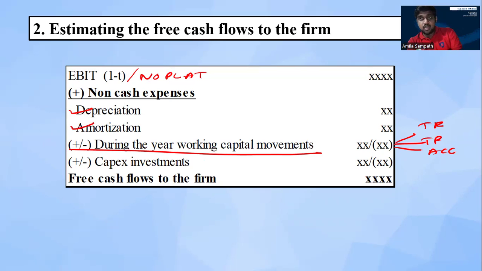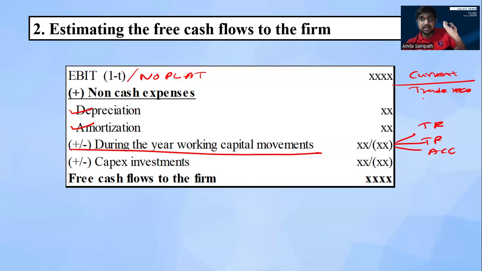Then I hope all of you have an idea about how we can identify the cash movements from our working capital. When we consider the asset side or the current assets, let's assume trade receivable. If this year's trade receivable is less than the previous year's trade receivable, we can consider it as a what?